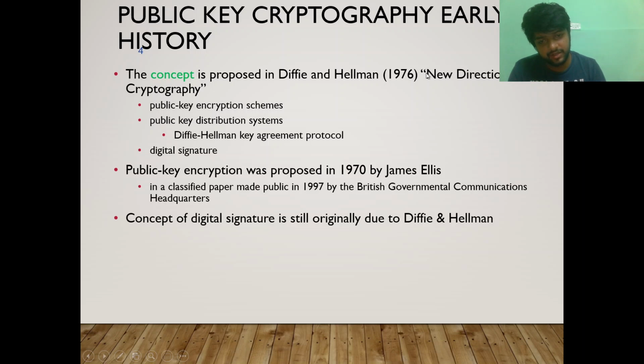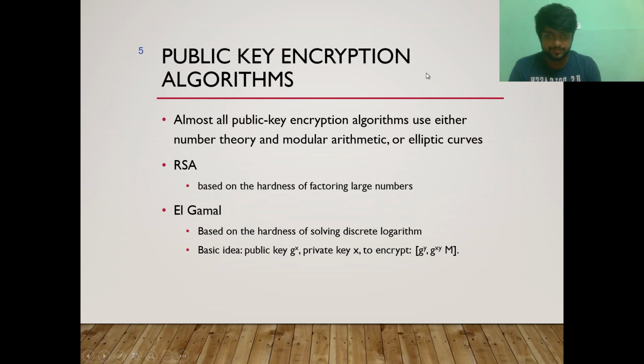So public key encryption was proposed in 1970 by James Ellis, in a classified paper made public in 1997 by the British Government Communications Headquarters. The concept of digital signature is originally due to Diffie and Hellman. So, the public key algorithms: let's see the types of algorithms in public key encryption. Almost all public key algorithms use number theory, modular arithmetic or elliptic curves. The RSA cryptosystem, which we are going to see today, is based on the hardness of factoring large numbers. We will see this in detail in future.